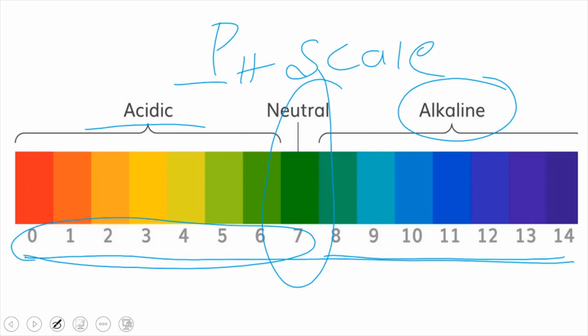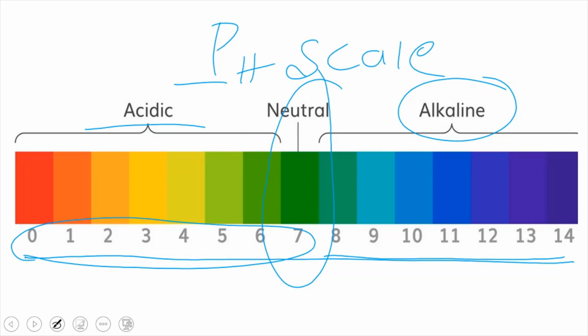By knowing the value, you can tell whether the given substance is an acid or base or neutral. If the pH values are from 0 to 6, they are acids. If the pH value is 7, it is neutral. And if the pH values are from 8 to 14, they are bases.